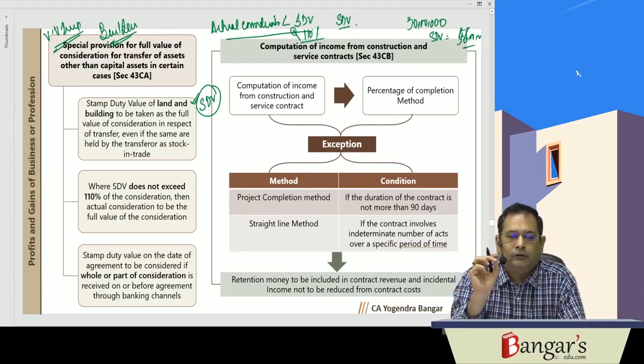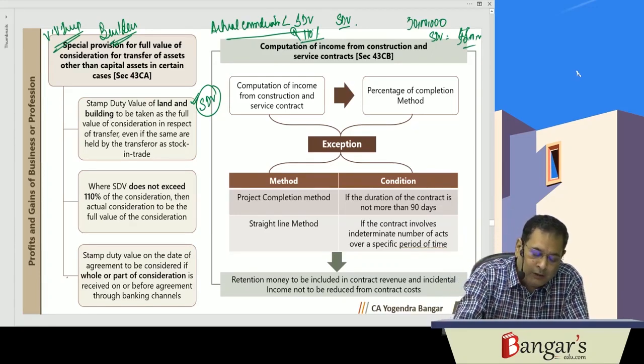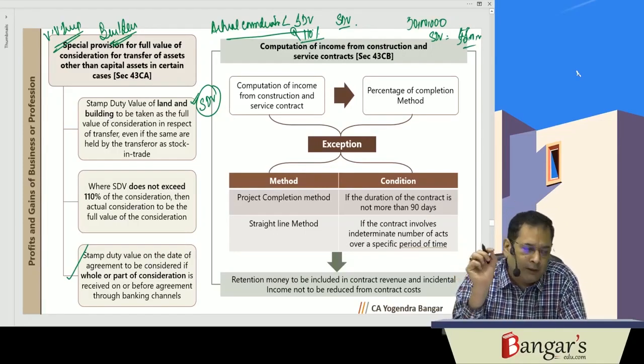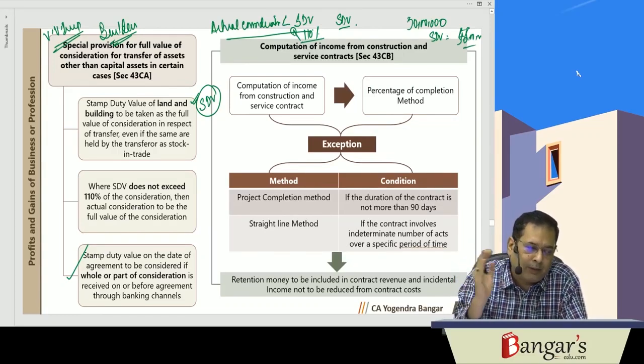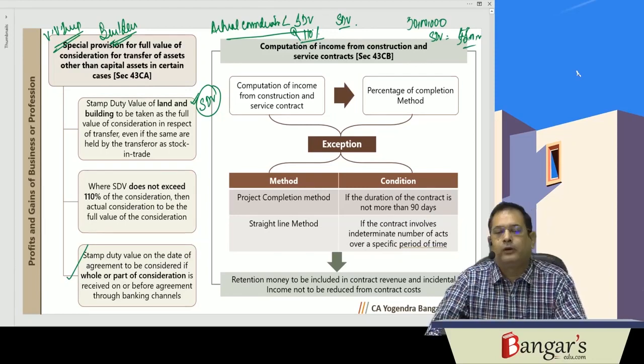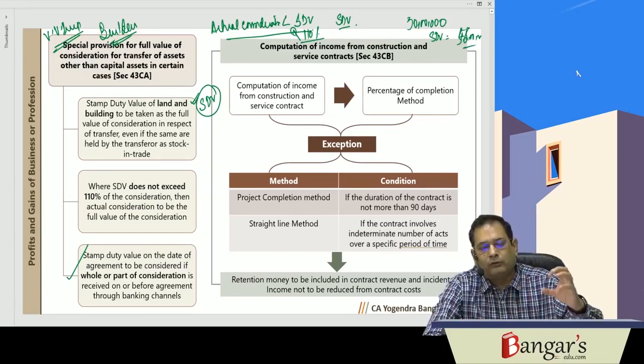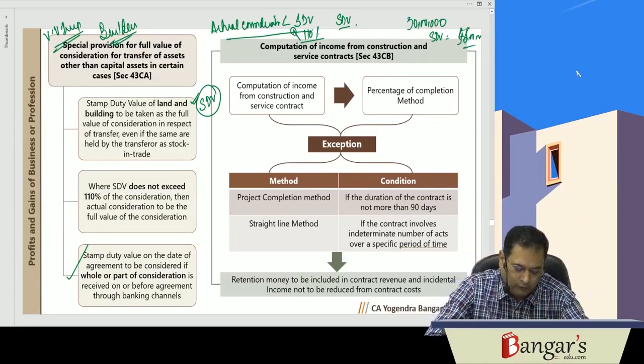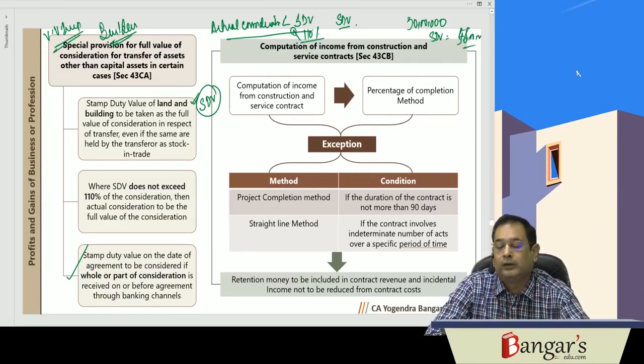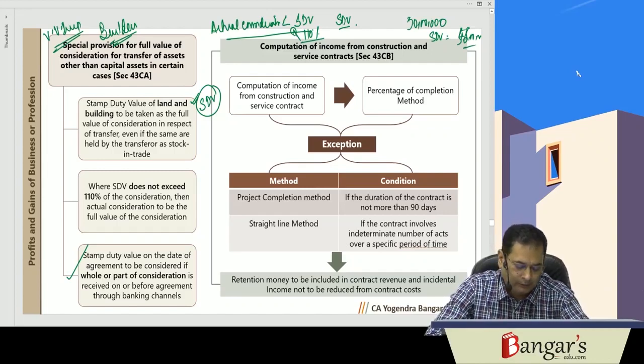Stamp duty value on the date of registration will be taken. However, if the agreement has been entered into prior to the date of registration, and payment is received on or before the date of agreement through account payee cheque, account payee bank draft, use of electronic clearing system or other electronic mode as prescribed, in that particular circumstance, stamp duty value on the date of agreement is to be taken.